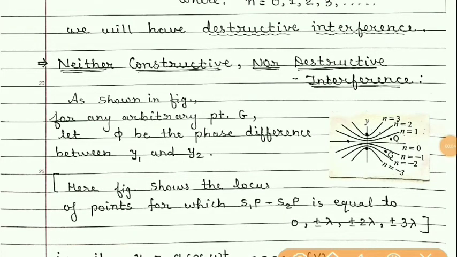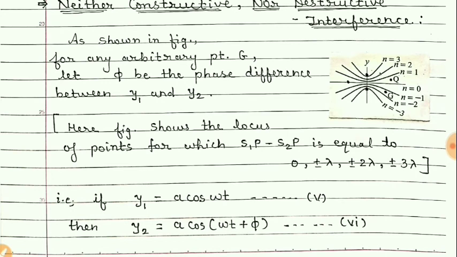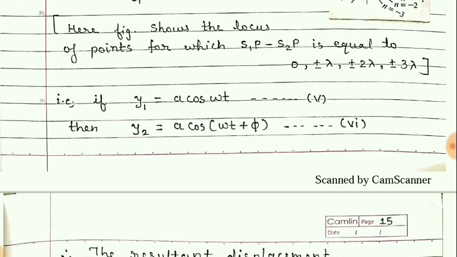So students, we have seen constructive and destructive interference and their conditions. But what happens at a given point where neither constructive nor destructive interference takes place? For such a case, let us obtain the equation.